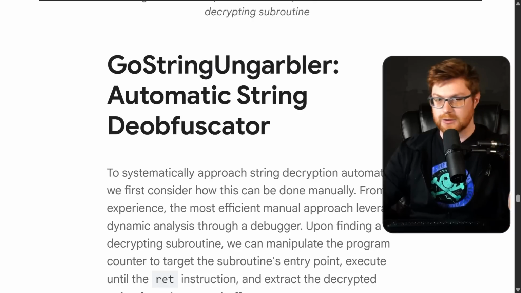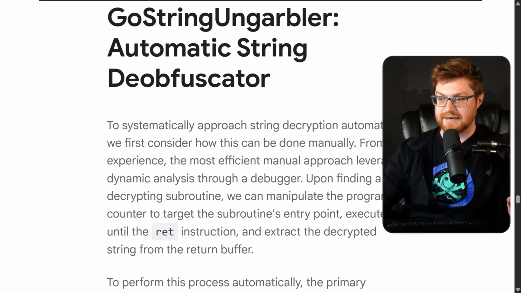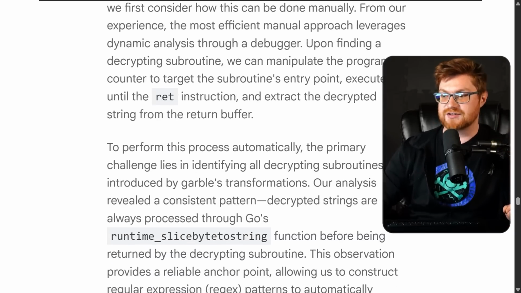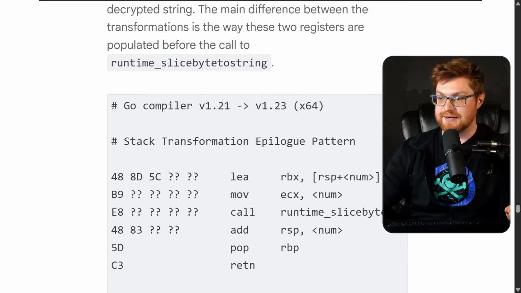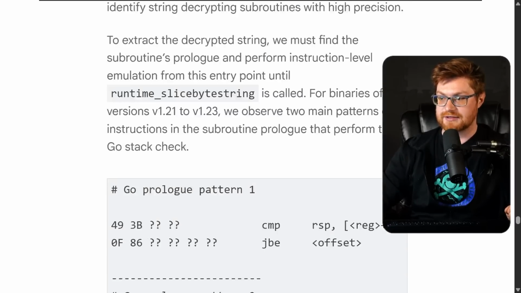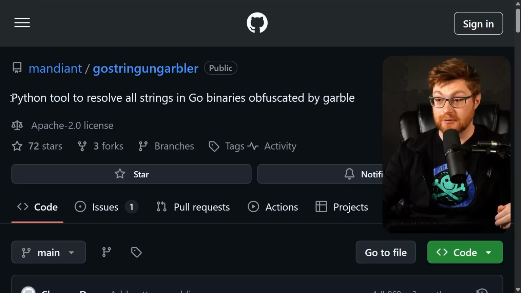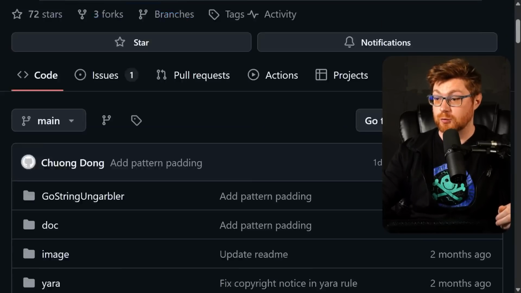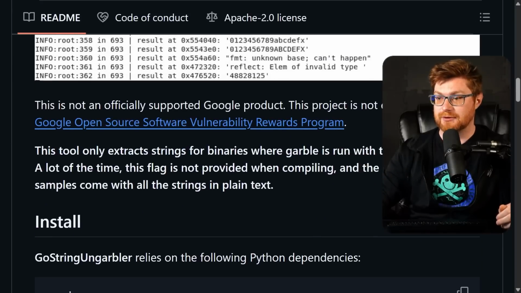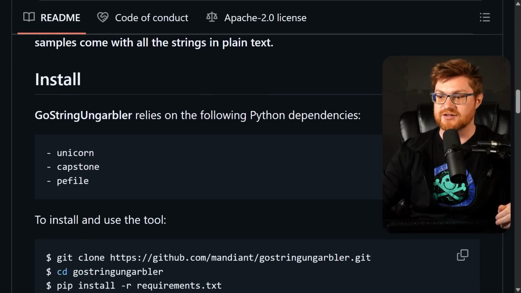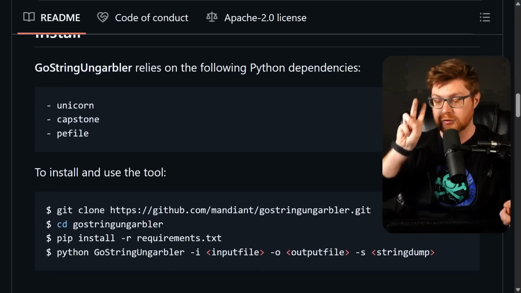Of course, I'll include a link to the blog in the video description, but GoString Ungarbler is the easy button, which is awesome and helping drive the industry further, and cool stuff that they can do. So here it is on GitHub, a simple Python tool, super easy for us to work with. All we need to do is pull this thing down, but you could see an example in action, and let's see how well it does against our new malware.